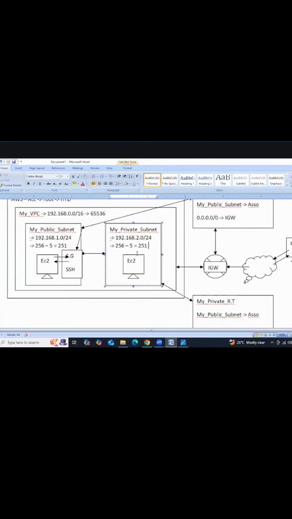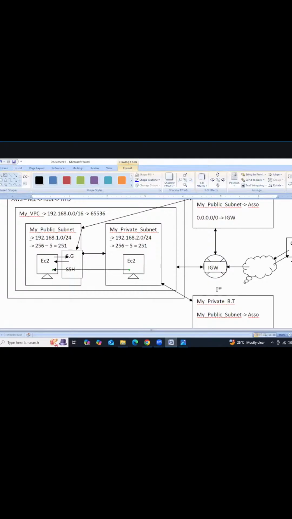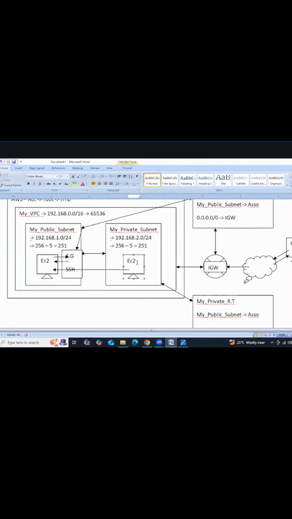So if we need to access this one, we need to access this instance remotely, and with the help of this instance, we access the private instance.